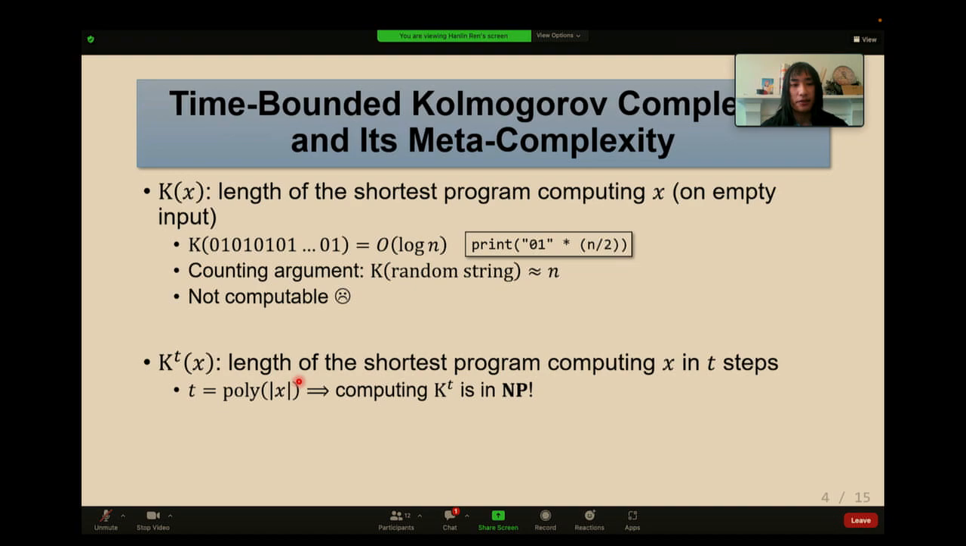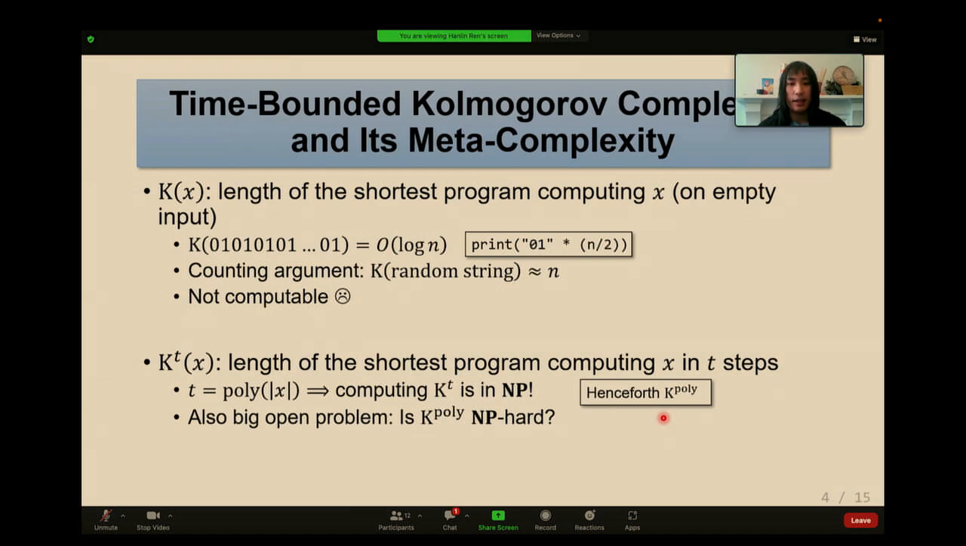Let's consider the scenario where t is a polynomial in the length of x. So computing K^t is a problem in NP because you can guess a program and simulate it for t steps. Henceforth, we will call this notion K-poly. You should note that K-poly is not a rigorous notion because for different polynomials, K^t might behave very differently. But in this talk, let's just call all of them K-poly for convenience. Similar to MCSP, it's also a big open question whether K-poly is NP-hard.